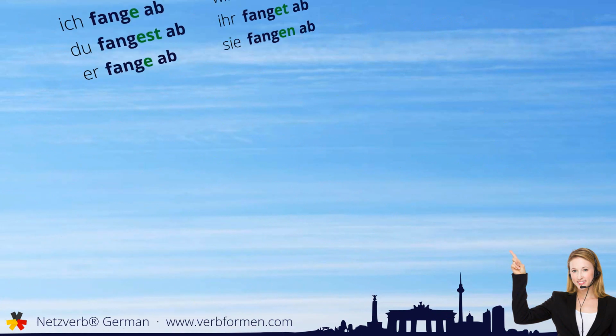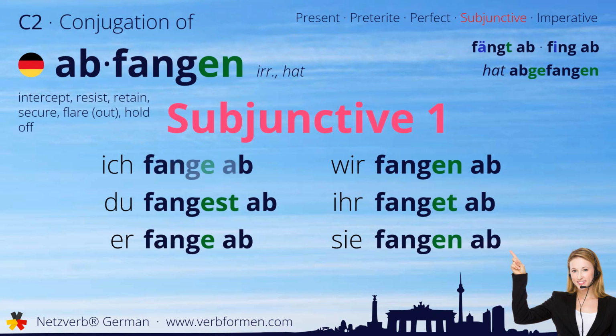Next up is the subjunctive one. Ich fange ab. Du fangest ab. Er fange ab. Wir fangen ab. Ihr fanget ab. Sie fangen ab.